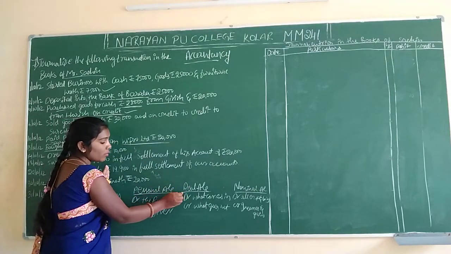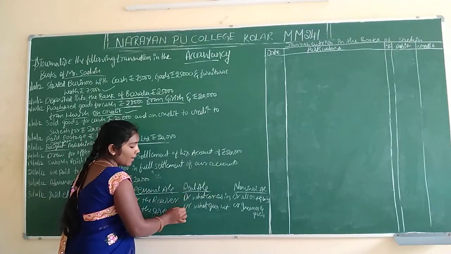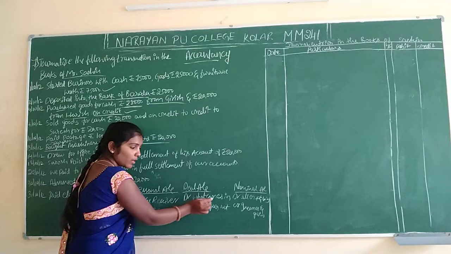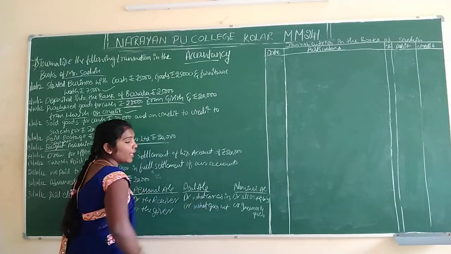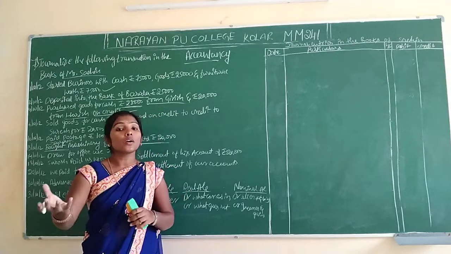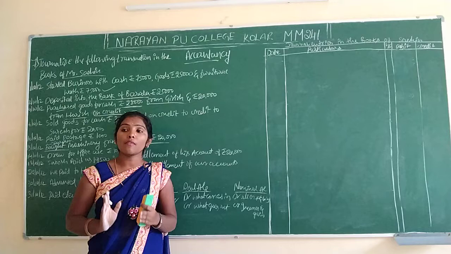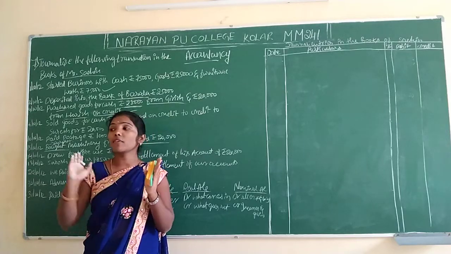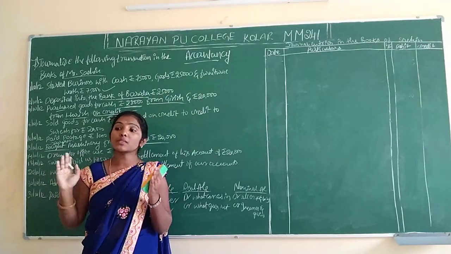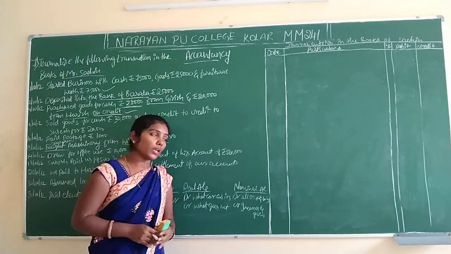Real account, what is the rule? Debit what comes in, credit what goes out. If you purchase anything, goods will come in, cash will go out. Here we purchase machinery, so machinery will come in, cash will go out.